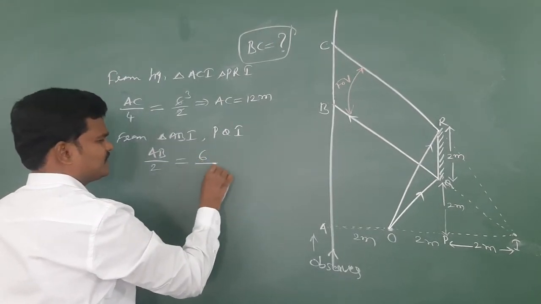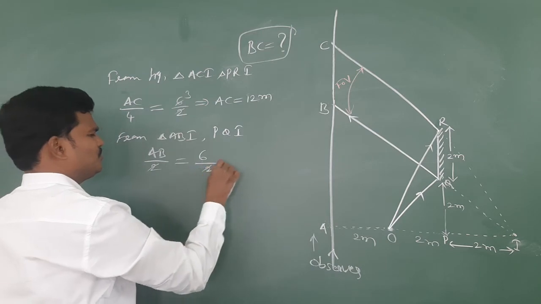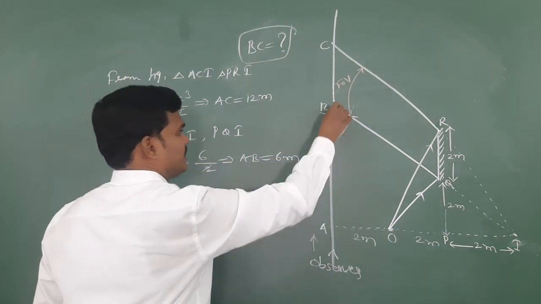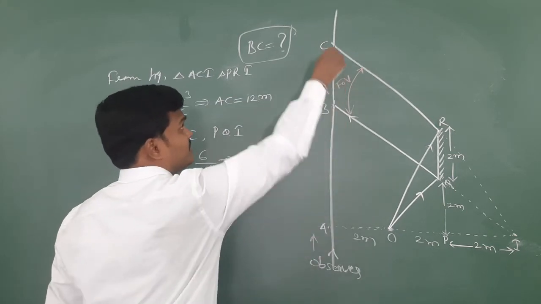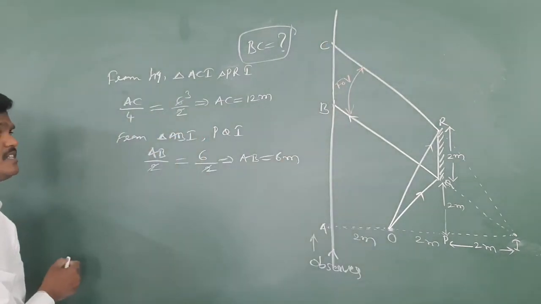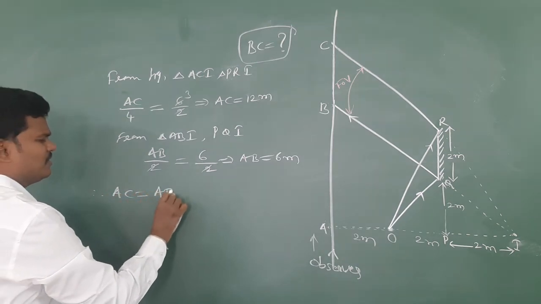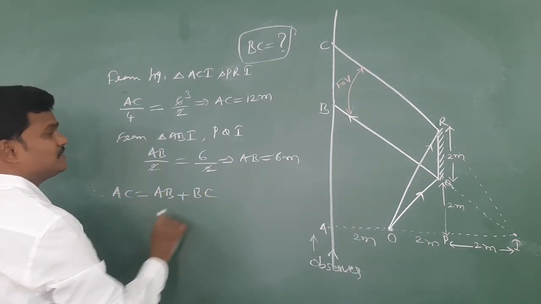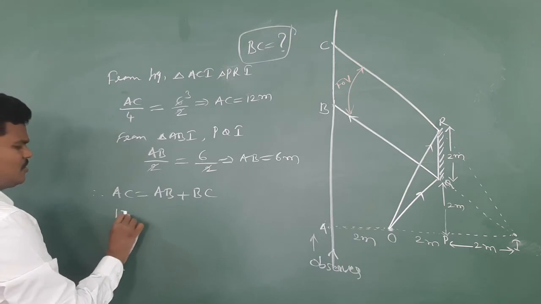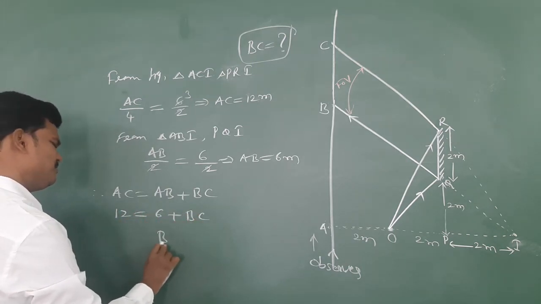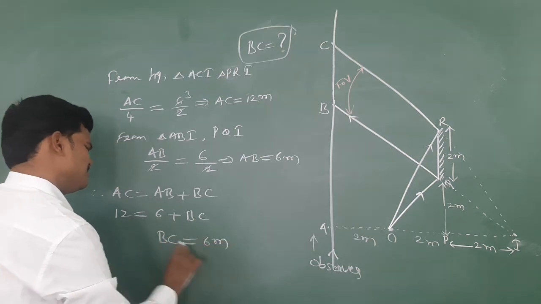Base is 6, 2, 2, 2, how much AB? AB is 6 meter. Here to here is 6, A to C is 12, so what is BC? 6. So from diagram, AC is equal to AB plus BC. AC 12, AB 6, so BC is equal to 6 meter.